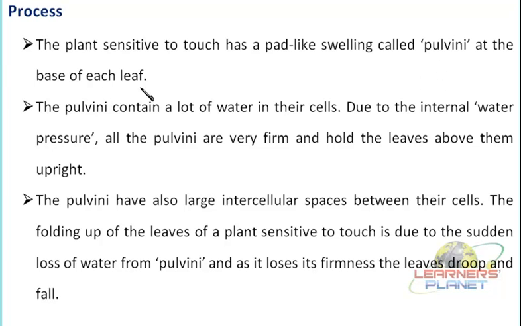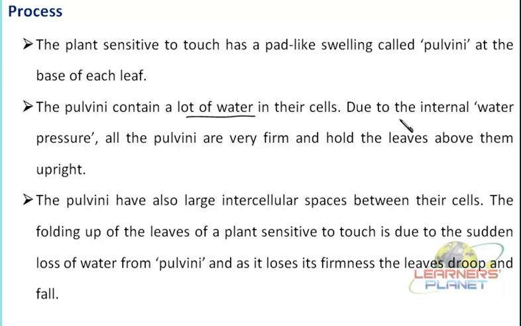Now why would any particular part be swollen? It is because it has a lot of water in the intercellular spaces or inside the cells, isn't it? If the cell has so much water, it appears more and more turgid, and this is why the pulvini appears to be a swollen structure.